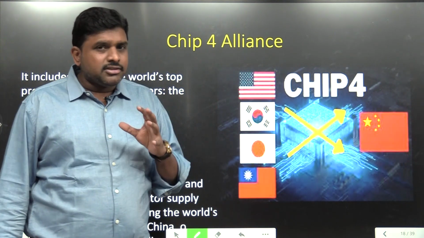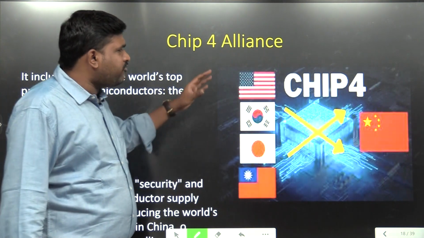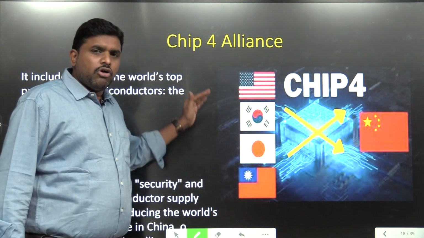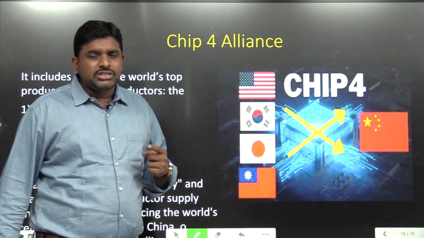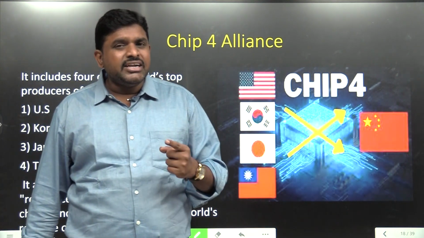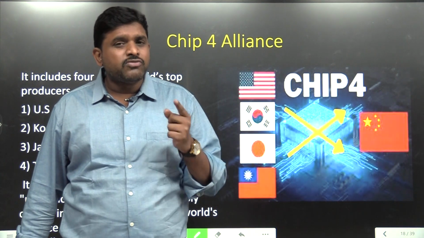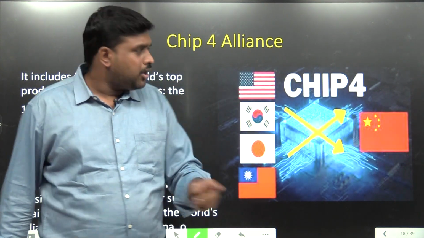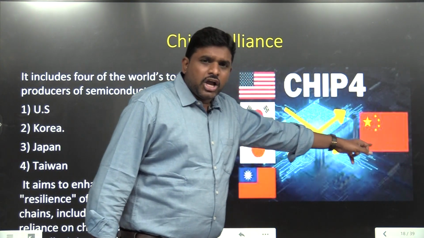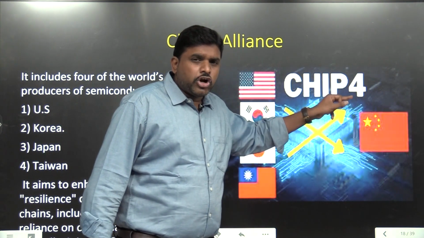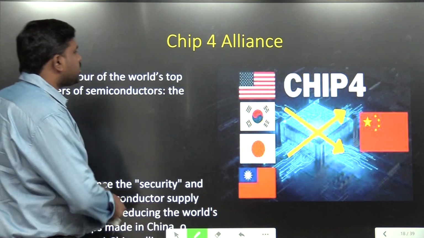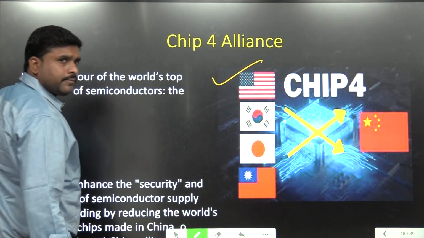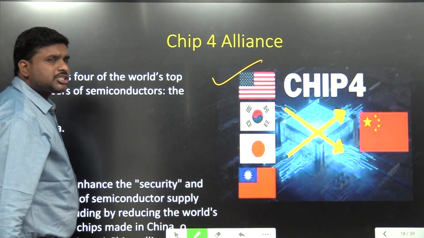Number 2, these all things which happened in the March month. CHIP 4 Alliance. 4 countries came together and formed an alliance against the monopoly of China in manufacturing semiconductors. In order to address, oppose and resist China, the 4 countries came together. What are the 4 countries? United States of America, this is its flag.